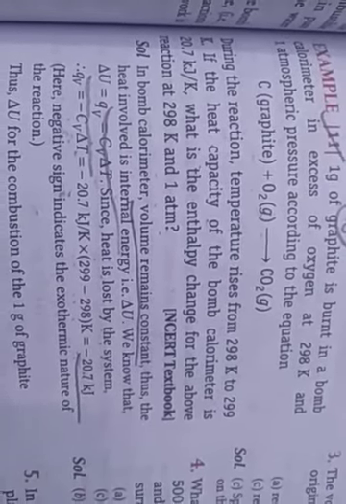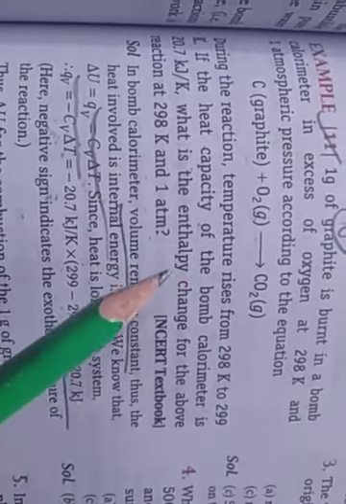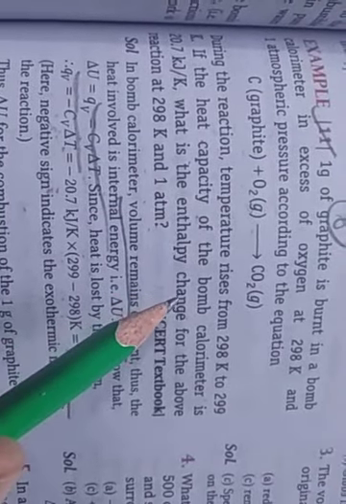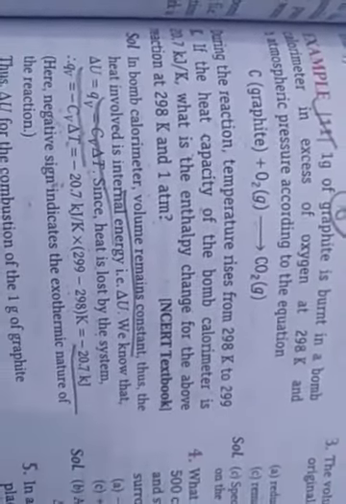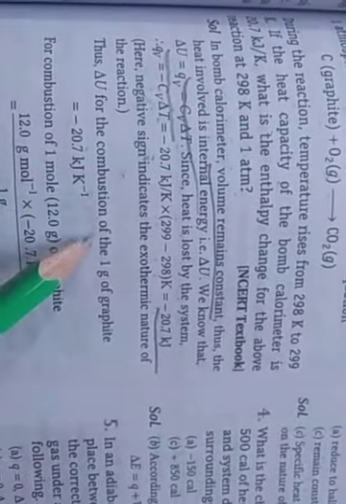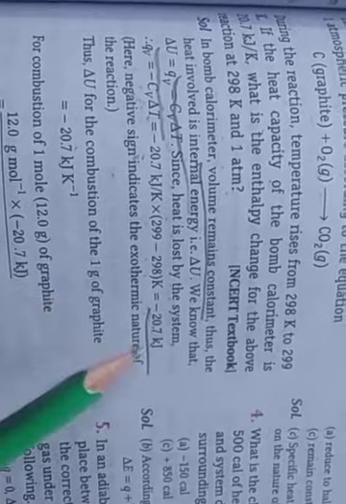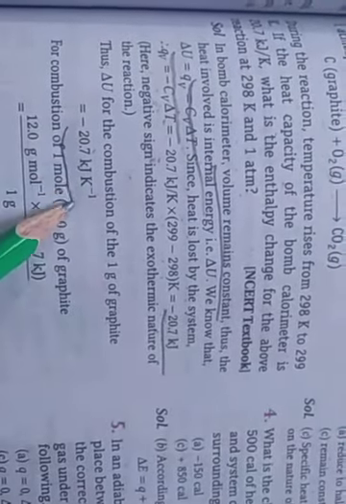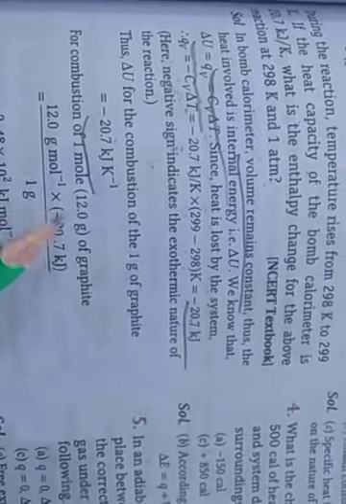Here delta U is given for the combustion reaction, because we want to find the enthalpy change. So delta U for the combustion of 1 gram of graphite is the same, minus 20.7 kilojoule.